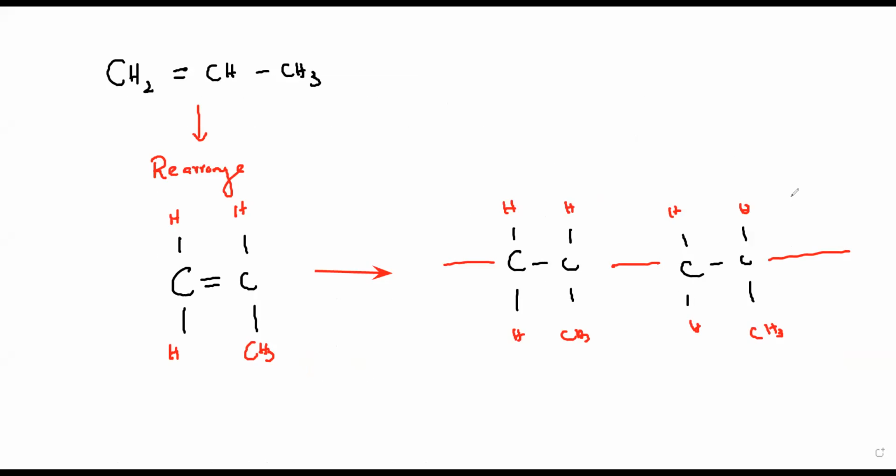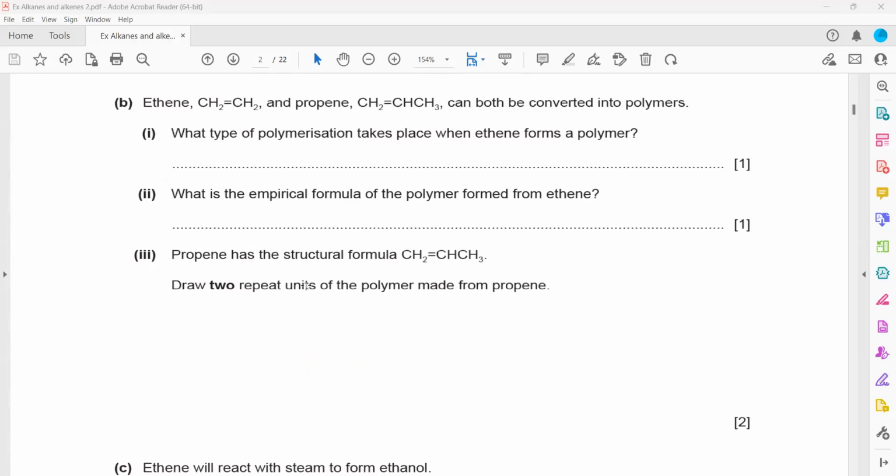So this is one unit, this is another unit, and they're linked together. Don't put a bracket, don't write n. Keep this in mind. According to the question, you have to answer. Is this part clear? That is why we did not put a bracket and write n here? Yes, sir, clear.